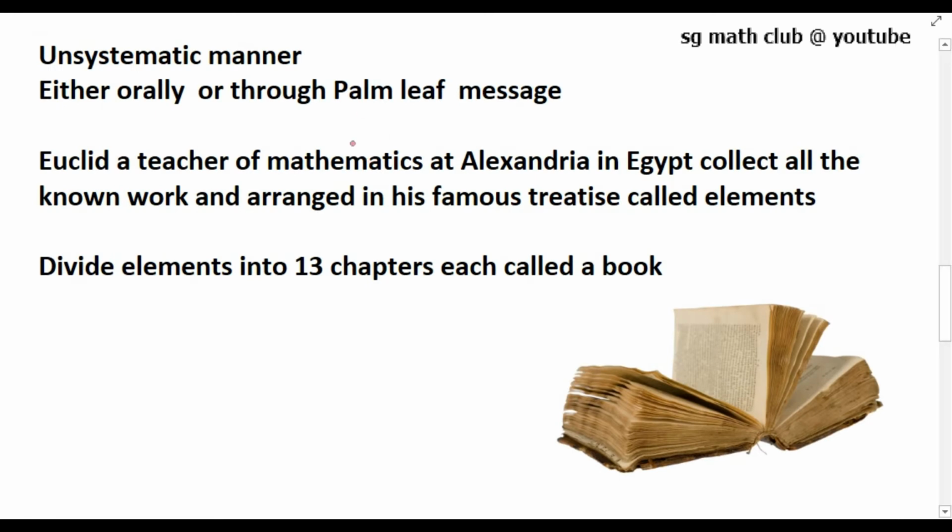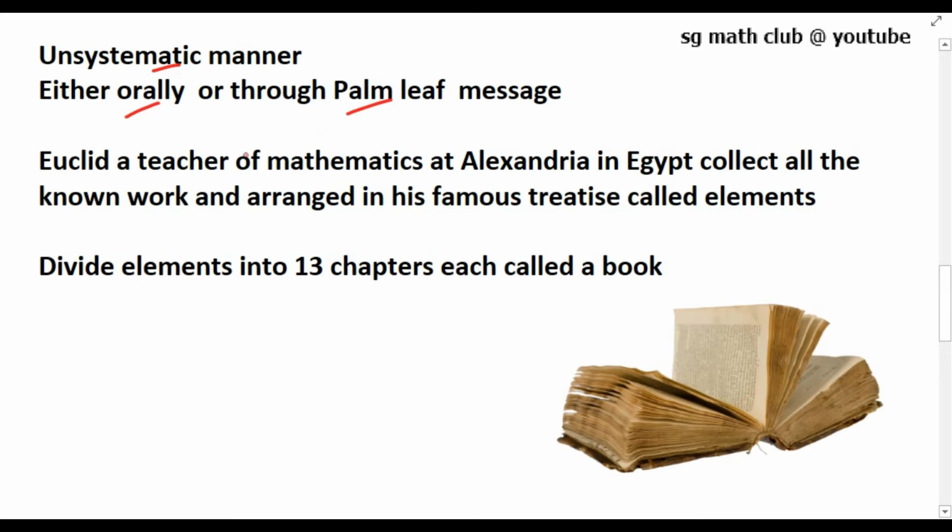But this was happening in an unsystematic manner. What is interesting about these developments of geometry in the ancient world is that they were passed on from one generation to the next either orally or through palm leaf messages.